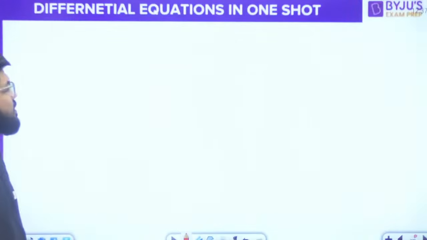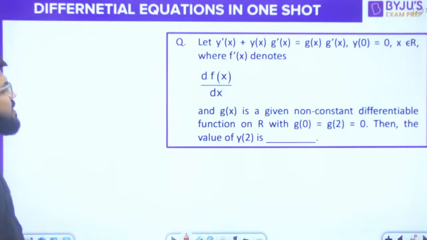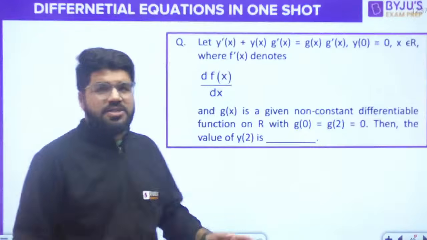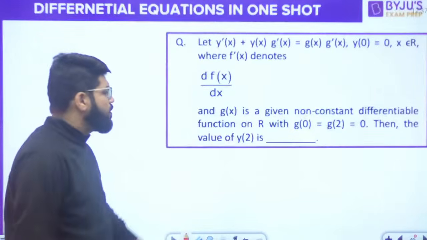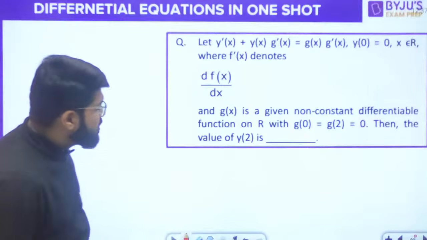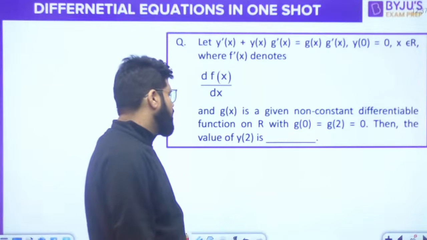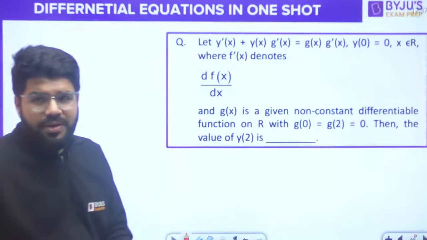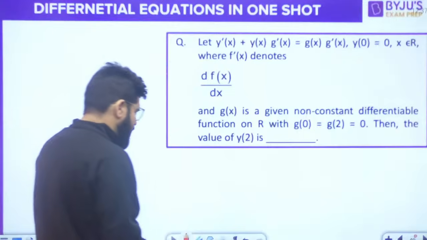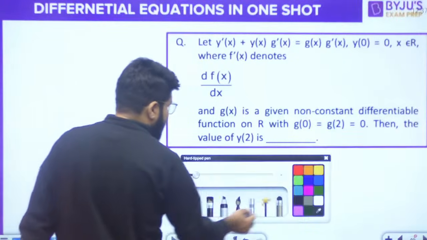What is the next question here, sir? Let y dash x plus yx into g dash x is equal to gx g dash x for y0 equal to 0, where f dash means the df by dx, of course we know, and gx is the given non-zero constant differentiable function on R with g0 equal to g2 is equal to 0. What should be the value of y2? Good one question. Okay, but eventually it is going to involve the same process.